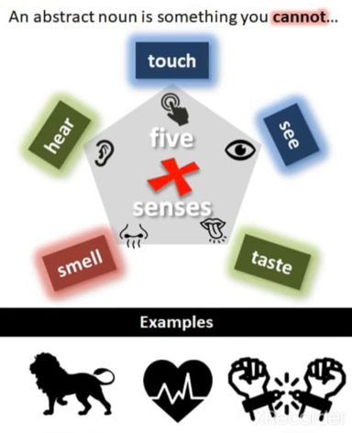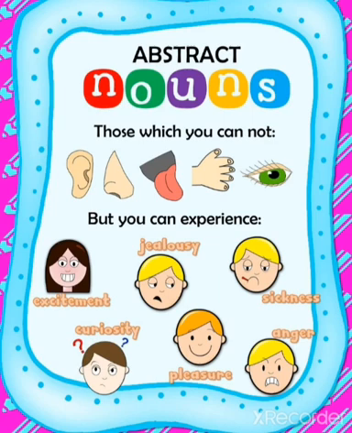Health can be felt. Freedom, it can also be felt. You cannot touch that. As I already told you, class, abstract nouns you cannot touch, taste, see or smell. Now you can see here, you can just experience them. Fine, excitement means happiness, you can just feel that. Curiosity कहते हैं तजस्सुस को, you can feel curiosity of a person. Pleasure also means happiness, you can feel that. Anger, if a person is angry, you cannot touch the anger of a person, you can just feel that. Sickness, बीमारी, ठीक है ना? Jealousy, you can just feel that a person is jealous of you, you cannot touch that.